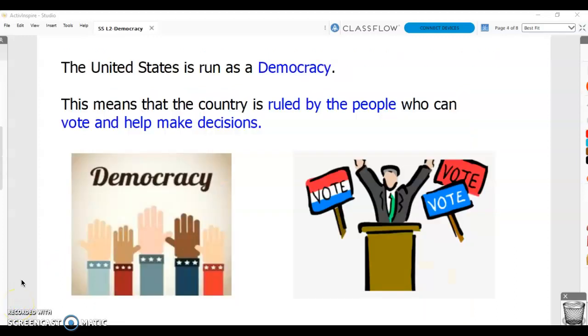Some of you may have thought it would be odd for someone outside of our state or even outside of our country to control what we do. The United States is not run by a king or a queen, and instead, the United States is run as a democracy. This means that the country is ruled by the people who can vote and help make decisions.